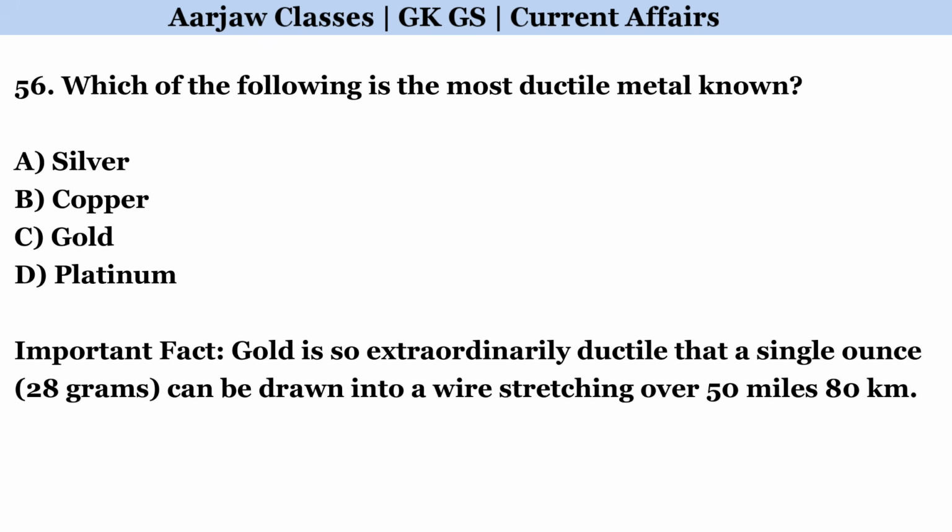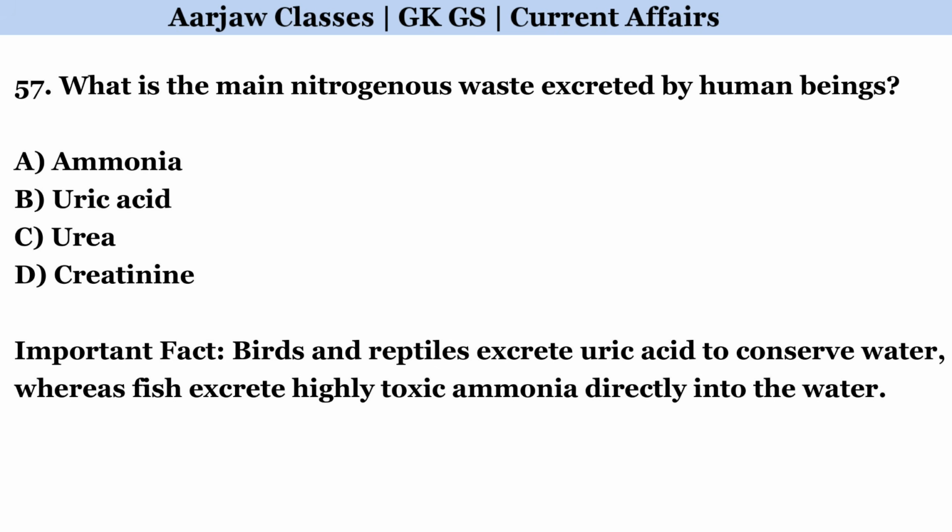Which of the following is the most ductile metal known? Correct option is C. Gold. What is the main nitrogenous waste excreted by human beings? Correct option is C. Urea.